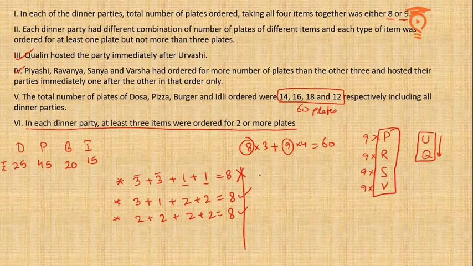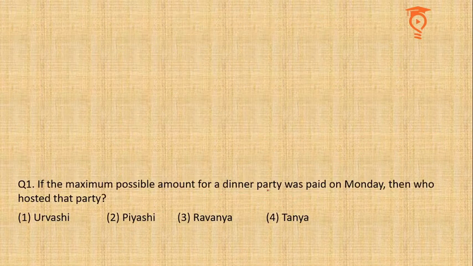How can we make 9? Clearly we can have 2 threes, which makes 6, and then a 2 and a 1 to make 9. With a single 3 I have to make 6. That could be 2 plus 2 plus 2 or 3 plus 2 plus 1, which we have already done. So these are the ways in which we can make 8 or 9 plates. Now we can go ahead to see the questions.